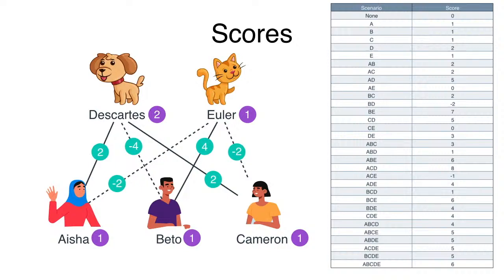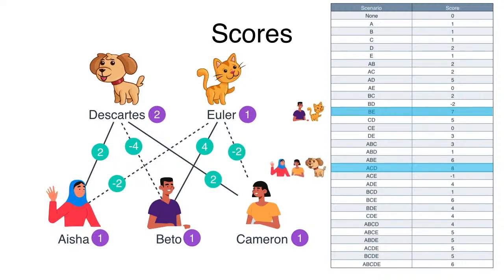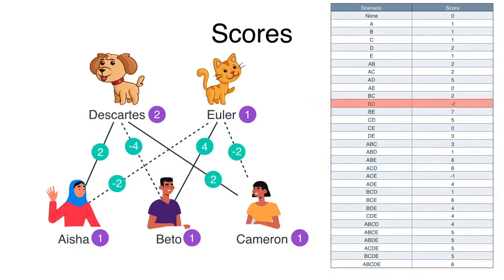Now let's look at the more likely scenarios, which are the ones with the highest scores. These are BE for Beto and Euler with a score of 7, and ACD for Aisha, Cameron, and Descartes with a whopping score of 8. And the most unlikely ones, well, there is BD for Beto and Descartes, and there is ACE for Aisha, Cameron, and Euler, the cat, with a score of -2 and -1 respectively.